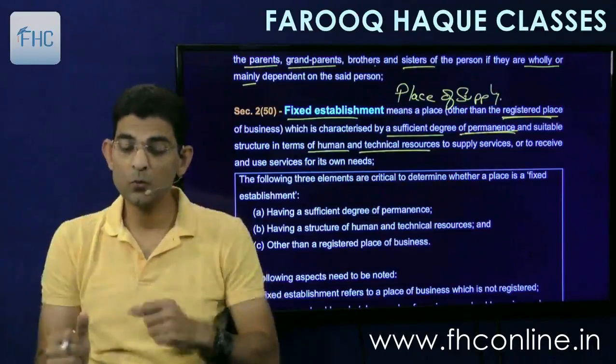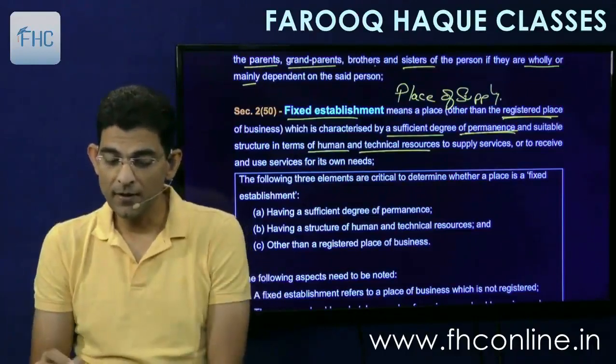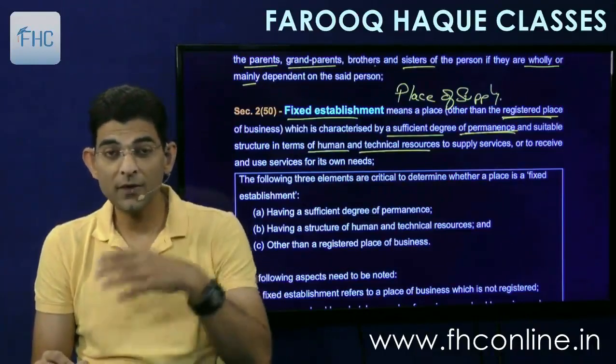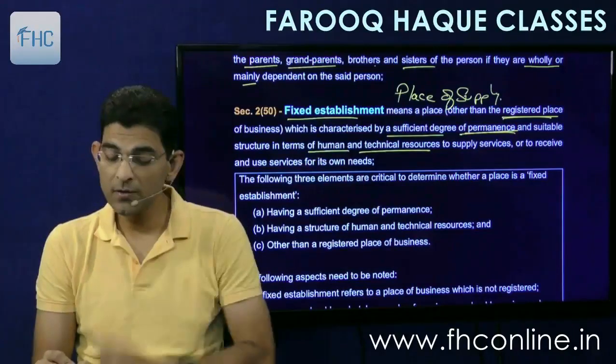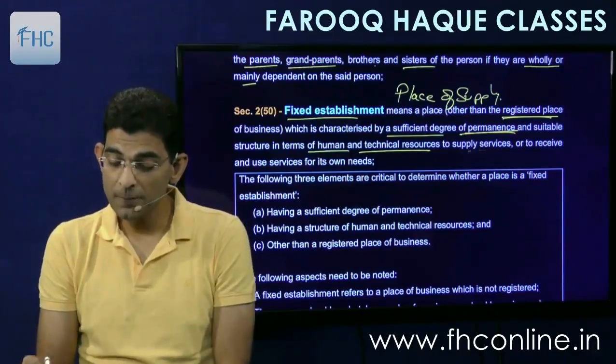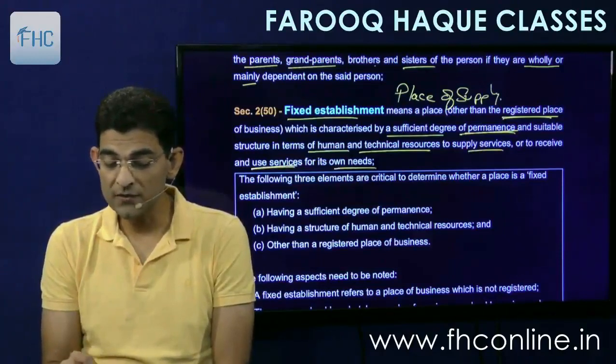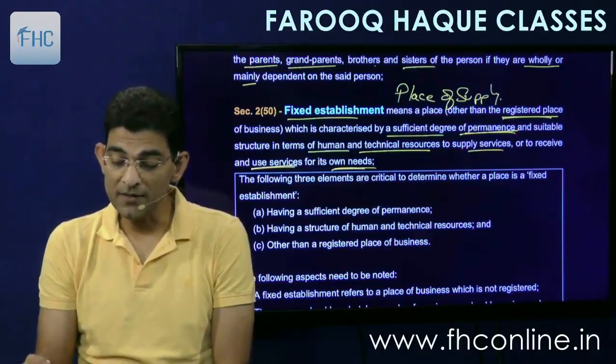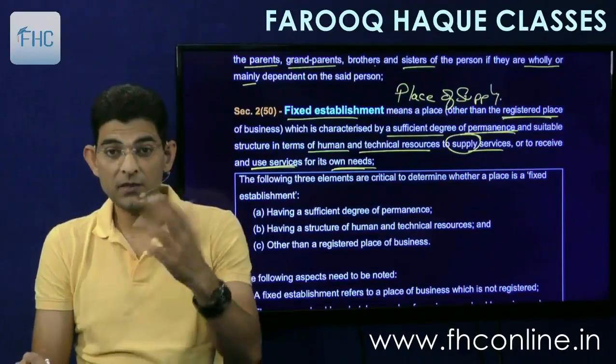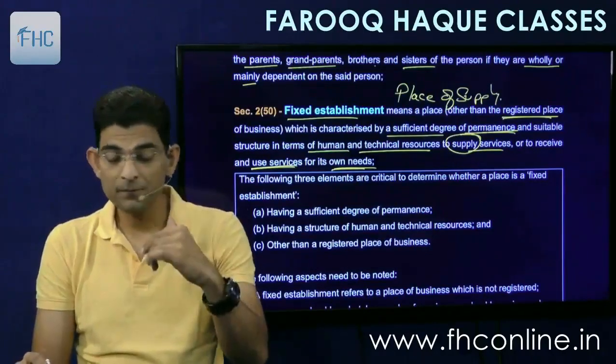Permanent employees who are working there full time. And technical resources, like you can have assets there, computers and all, to supply service or to receive and use services for its own needs. So from there you can either supply or you receive, either case, supply or receive.